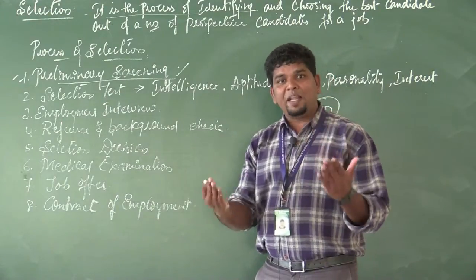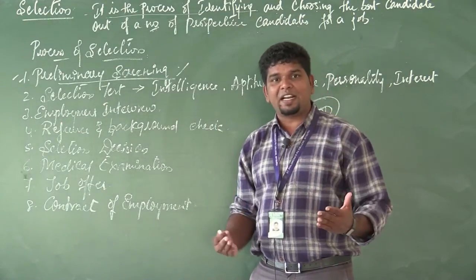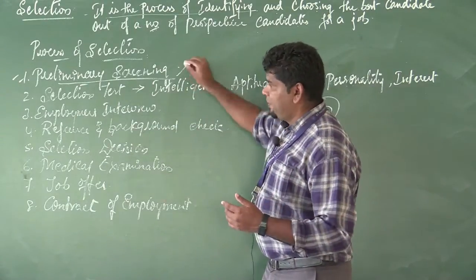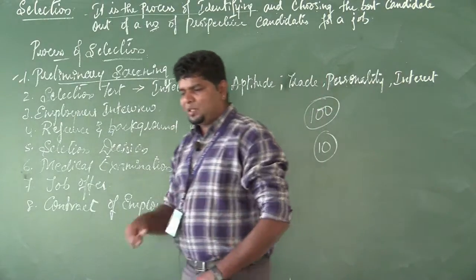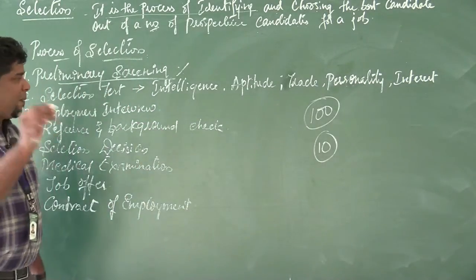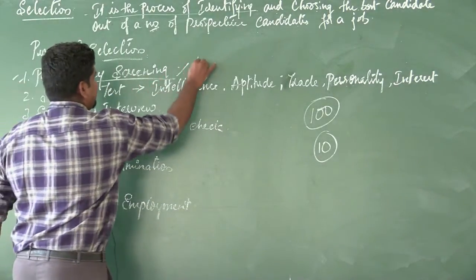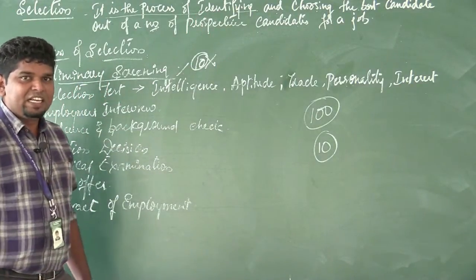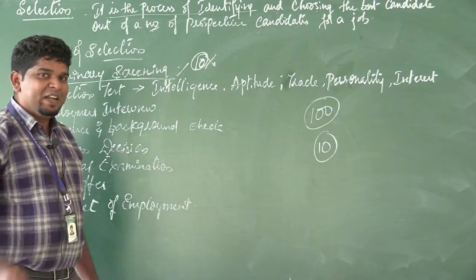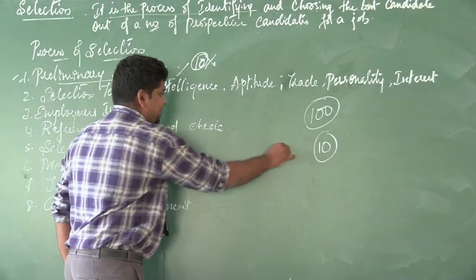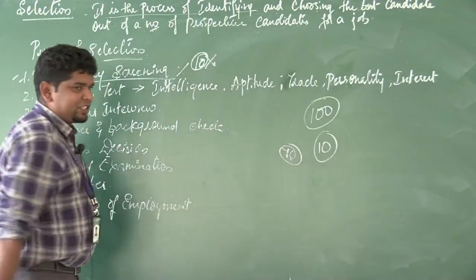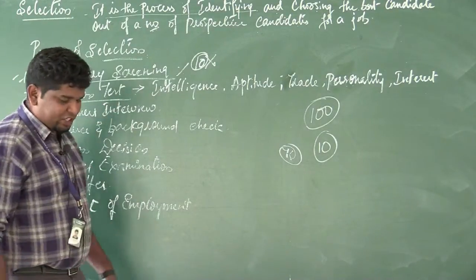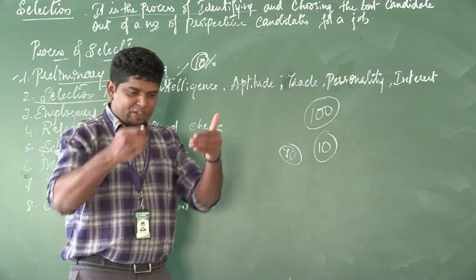The application should be correct and as accurate as possible. That's called preliminary screening. Say in this preliminary screening, 10 applications have been rejected. Now how many are still there? 90 applications. I will take those 90 and call those 90 persons for the selection test.